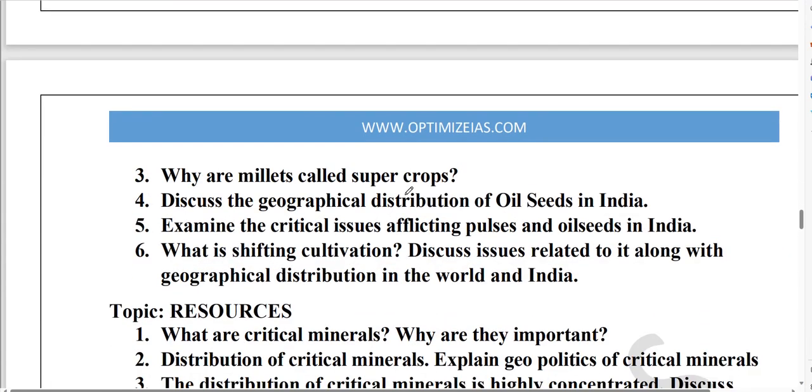Next guys, why are millets called super crops? Very, very important. So millets and climate change, they can relate millets and climate change. Then pulses and oilseeds are also very important. Why is the cultivation of pulses and oilseeds in India lacking? Why do we import pulses and oilseeds? This can be a question.